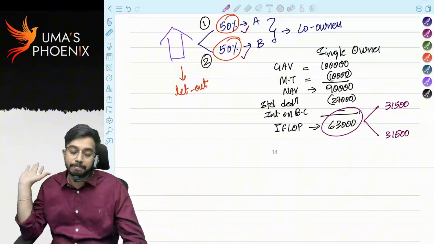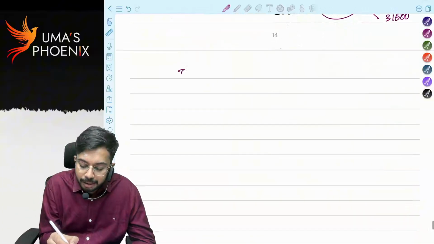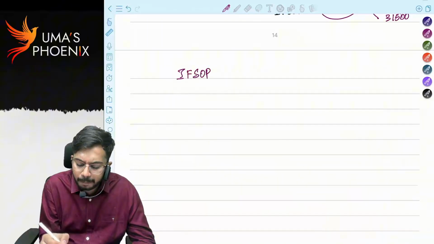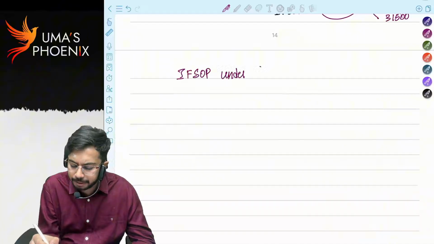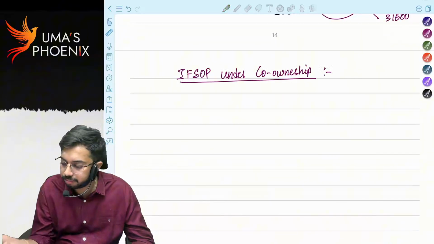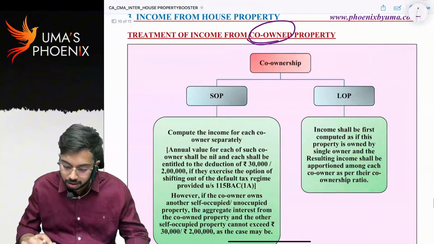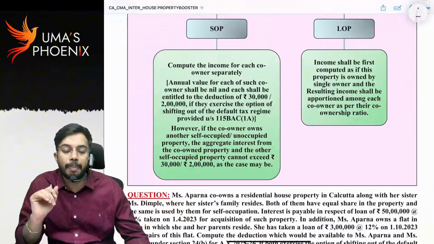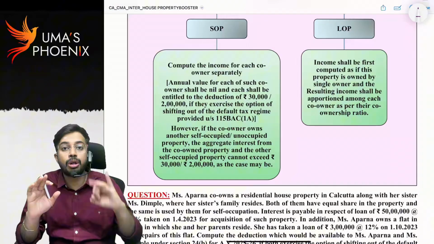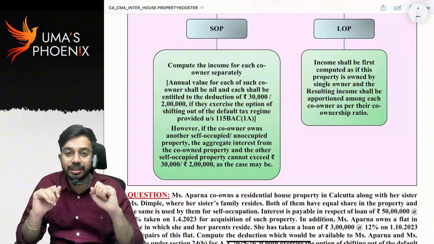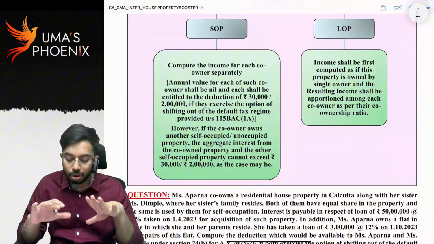Now, income from self-occupied property under co-ownership. You all know, in case of self-occupied property, the maximum interest allowed for two self-occupied properties together is 2 lakhs or 30,000. So if a house property is under co-ownership, let's say